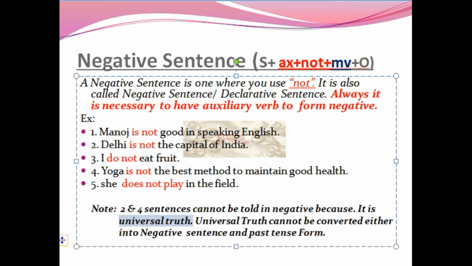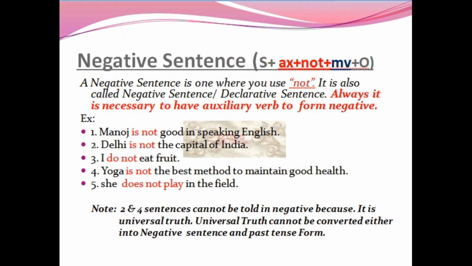It's common to every place. For example, if you say the sky is blue, in India also the sky is blue. Africa also, the sky is blue. America also, the sky is blue. The sky is always blue. If you say the sky is not blue, according to you the sky is pink or green or something like that, okay, it's not blue according to you, then your statement will be false. The other statement is true and your statement is false, which means the value of the other statement will be more, isn't it? So why do you want to unnecessarily use a statement which doesn't have any value at all?